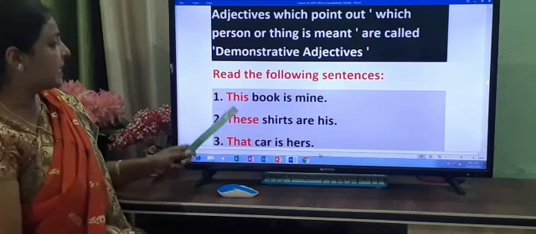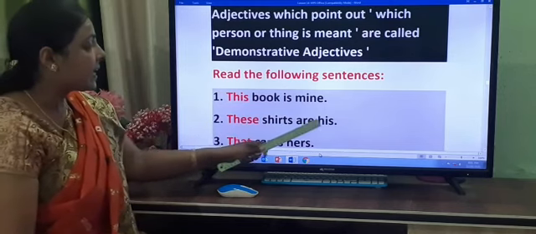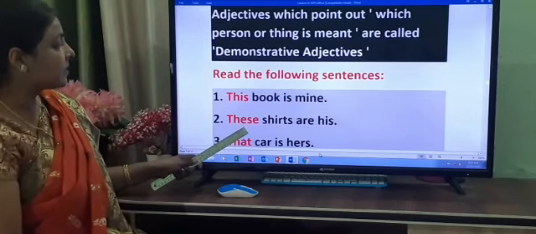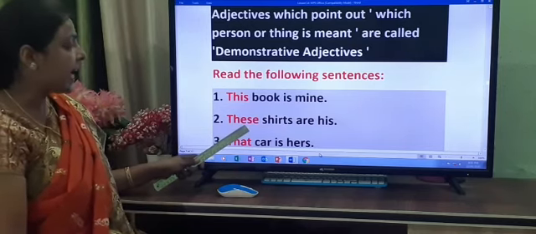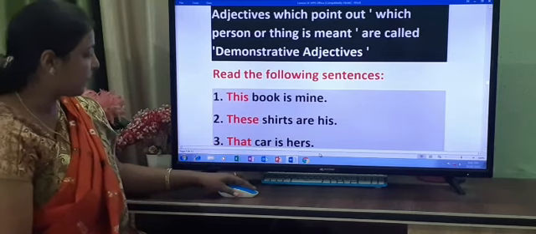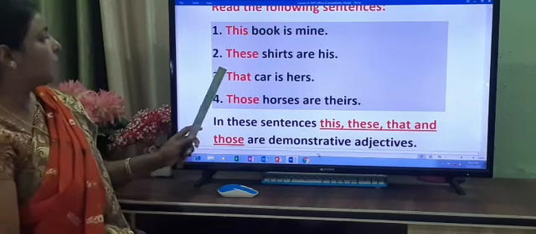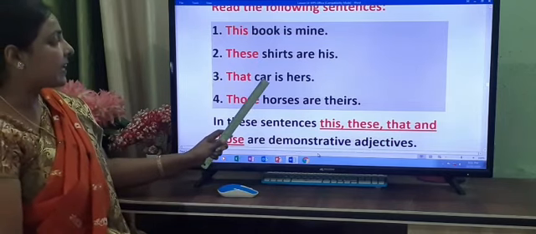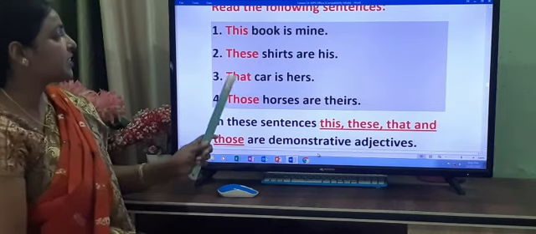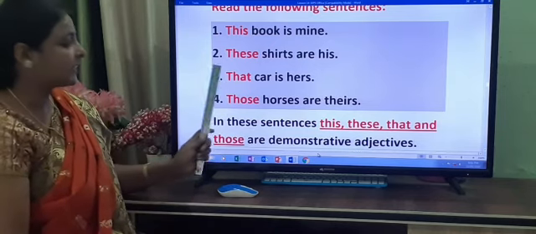Number 2. These shirts are his. So these is what? Demonstrative adjective which qualifies the noun shirts. Now, number 3, that car is hers. Which car is hers? That.